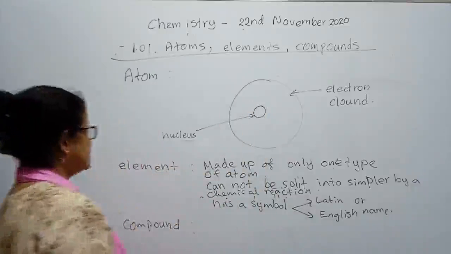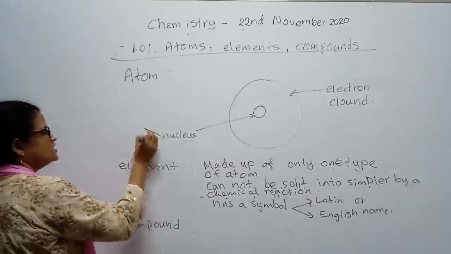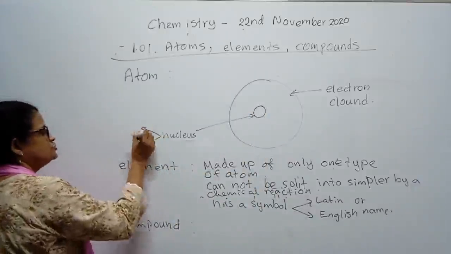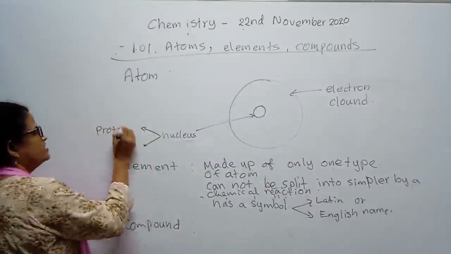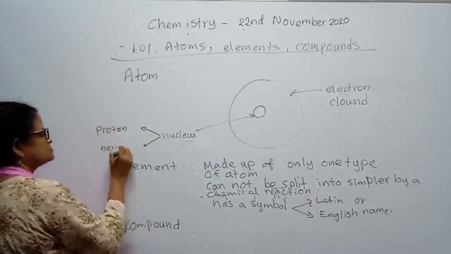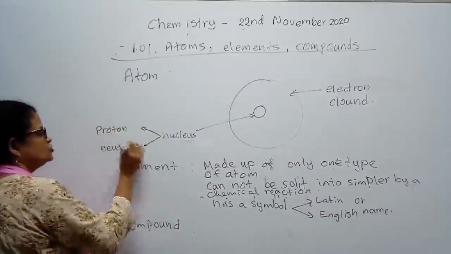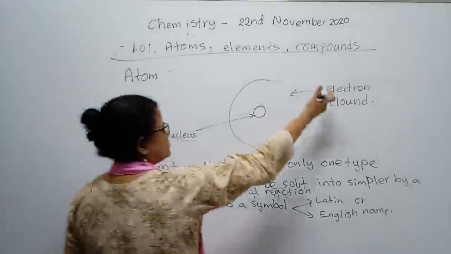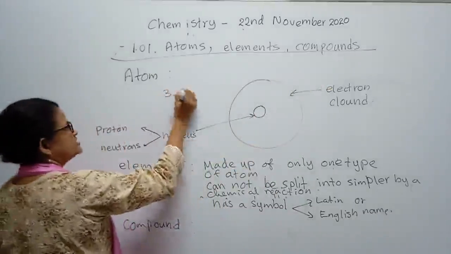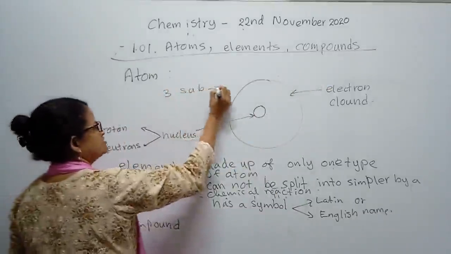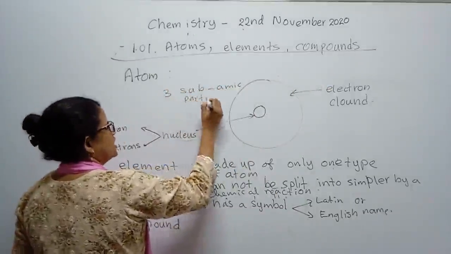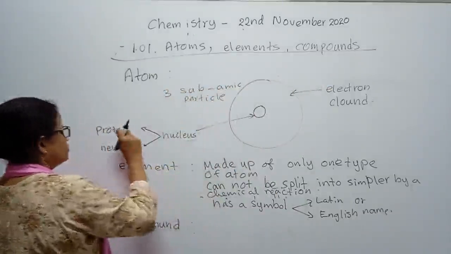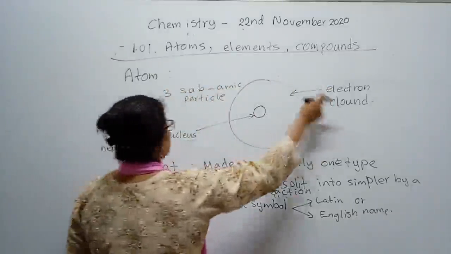And the nucleus is the center. In the nucleus, we can see two particles. They are protons and neutrons. So all together, we can see three subatomic particles in an atom, any atom. They are protons, neutrons and electrons.